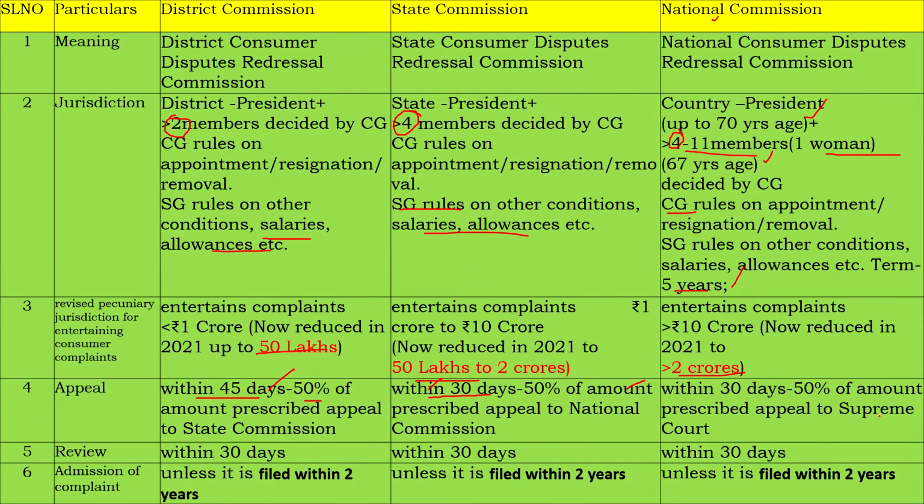Here the point is the Supreme Court. You should remember that after the National Commission, they should go to the Supreme Court for appeal. And review on its own: all these commissions can review within 30 days. And admission of complaint: no complaint should be admitted unless it is filed within 2 years. Only if it is filed within 2 years should it be admitted, either by the district commission, state commission, or national commission. Okay.